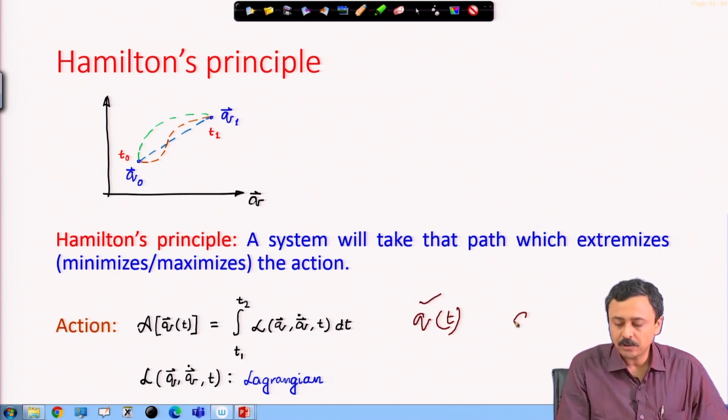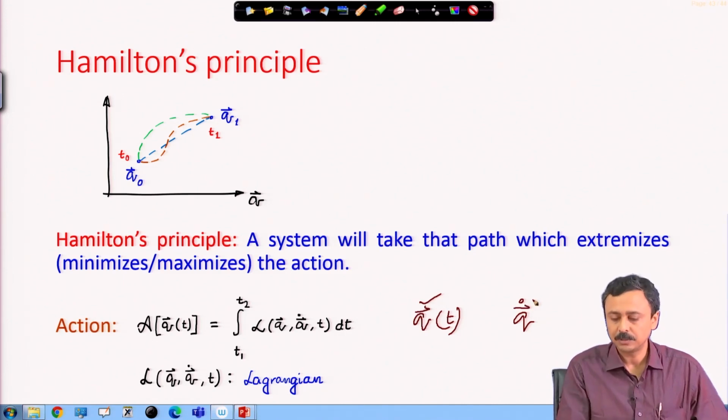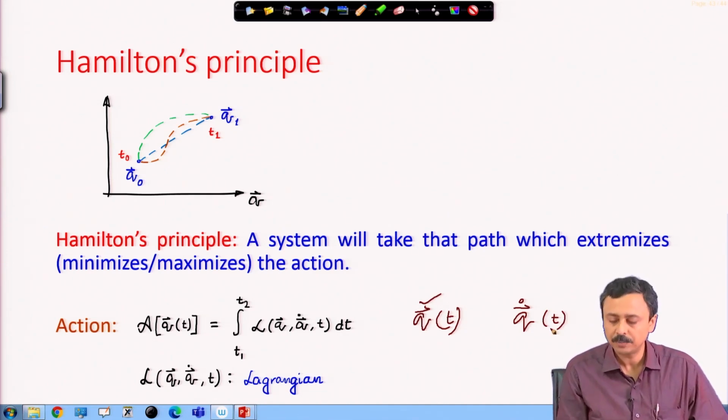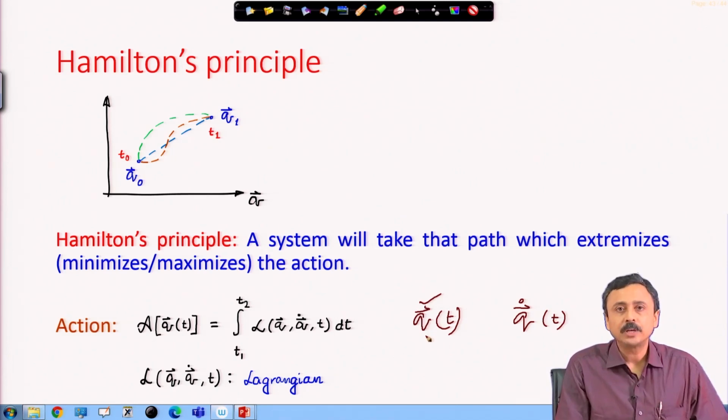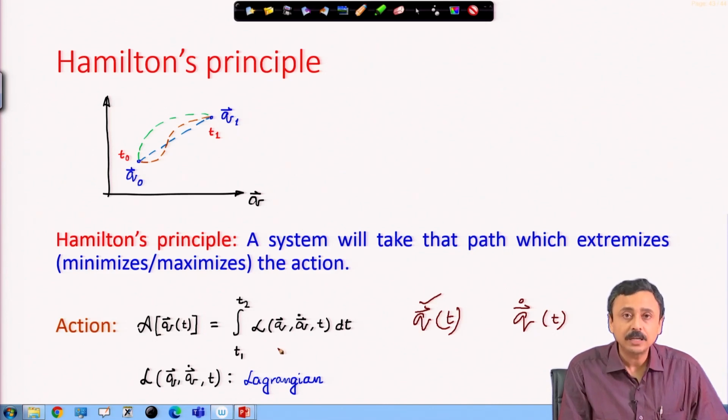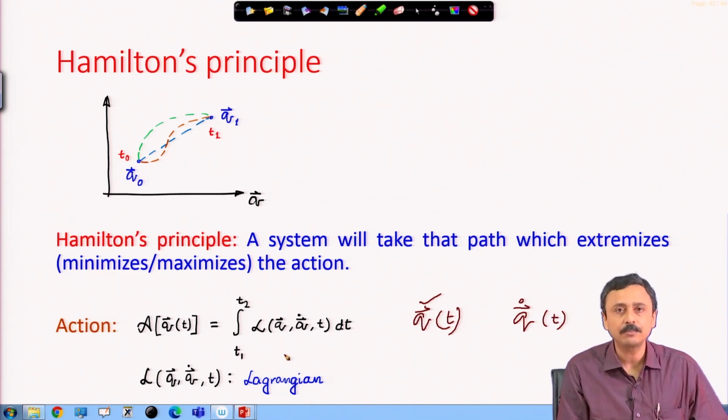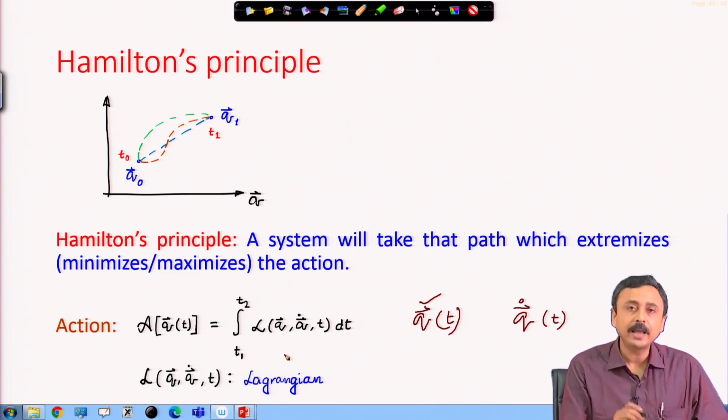If I know this, I can also find out q dot. Of course, this can be multiple elements. I will write it like a vector to show that there are multiple elements in there. So, if I know q as a function of time, I can also calculate q dot. And if I know the structure of the Lagrangian, we will see that very soon, I can substitute in this Lagrangian, find out the Lagrangian explicitly as a function of time, and integrate over time. That should not be a problem, from T1 to T2, and calculate the action.